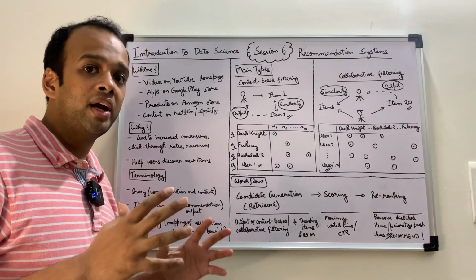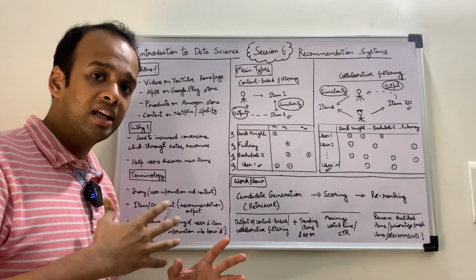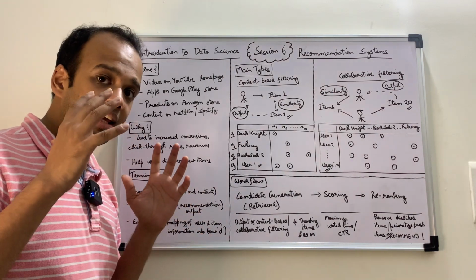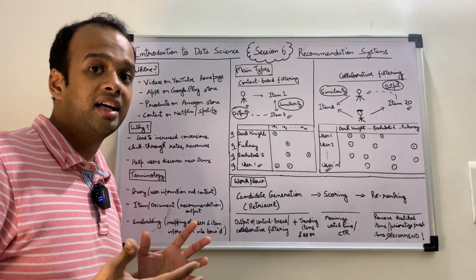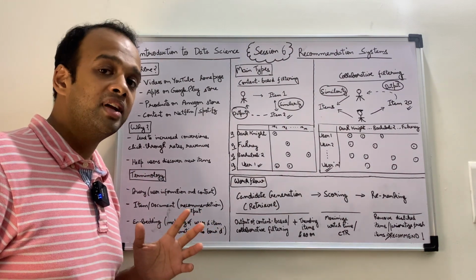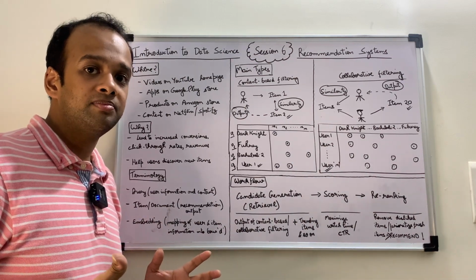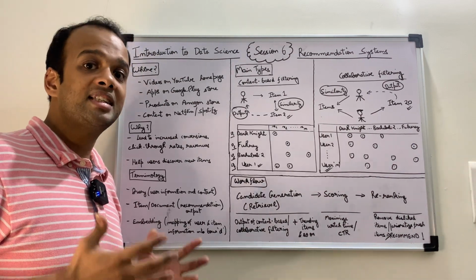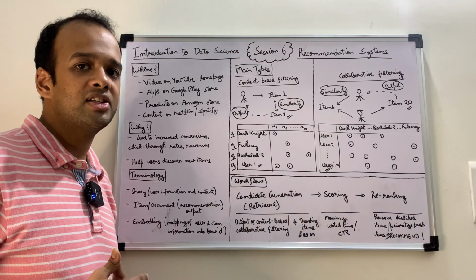So this is the query which comes into a recommendation system, and then the recommendation system outputs a document or an item, which is the exact item that it predicts a user will like, right? So for example, if I'm going to Netflix, the product that I will get is a movie. So the item or document in this case will be a movie. So this is the second terminology which is required for understanding a recommendation system.